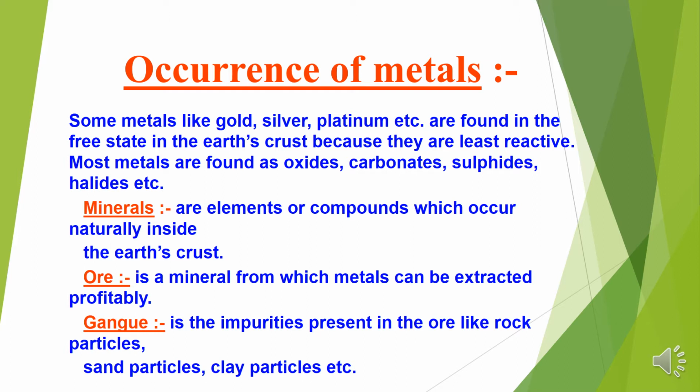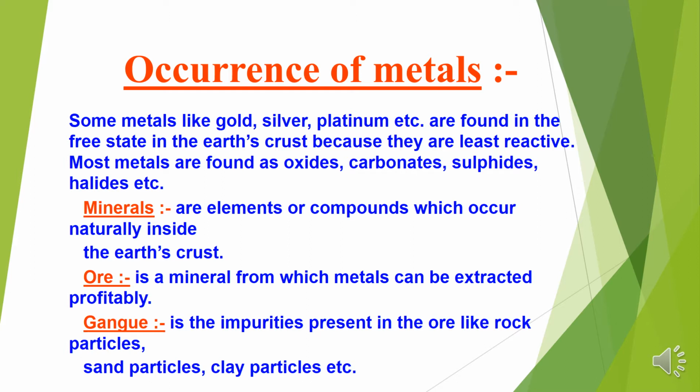Children, you already know the reactivity series, and you can divide the reactivity series into three parts. Category number 1, metals which are highly reactive. Category number 2, metals which are moderately active. And category number 3 is metals which are less reactive. Highly reactive metals are situated at the top of the series. Moderately active metals are situated in the middle of the series. And the least reactive metals are situated at the bottom of the reactivity series.